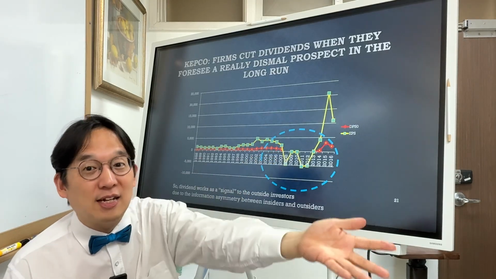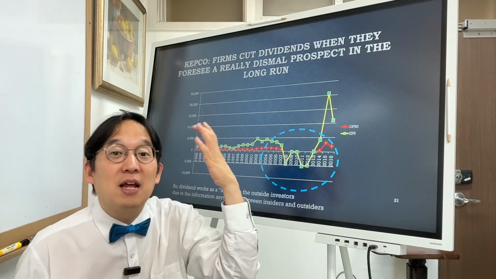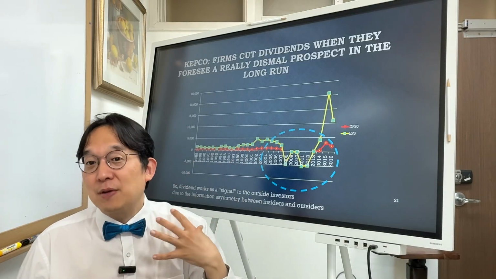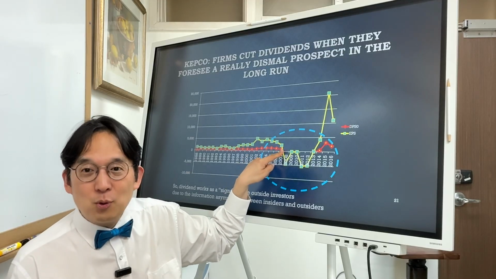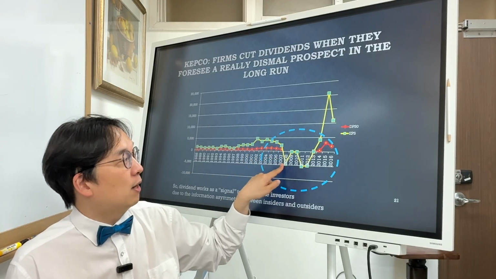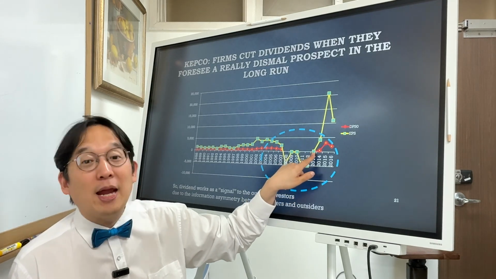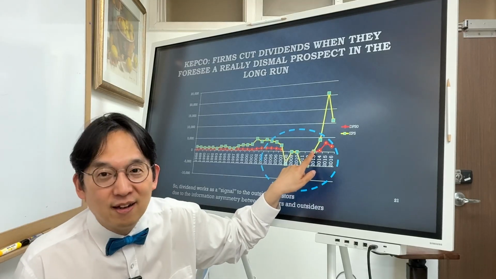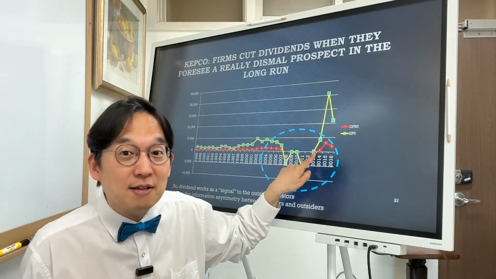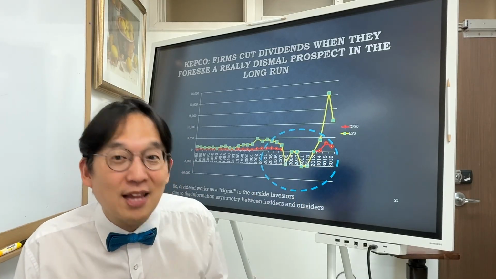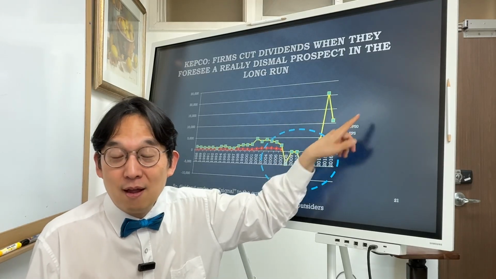Because the management foresees, and has better inside information. The fact that they cut the dividend works as a signal because there's information asymmetry between outside investors versus inside CEOs. And lo and behold, no wonder their net income was on the negative side for about 5 years. And then they started to pay dividends again in 2013. And that worked as another signal, this time a positive signal. That tells us that the CEO knows the prospect is good. From now on, party time, pay out dividends.